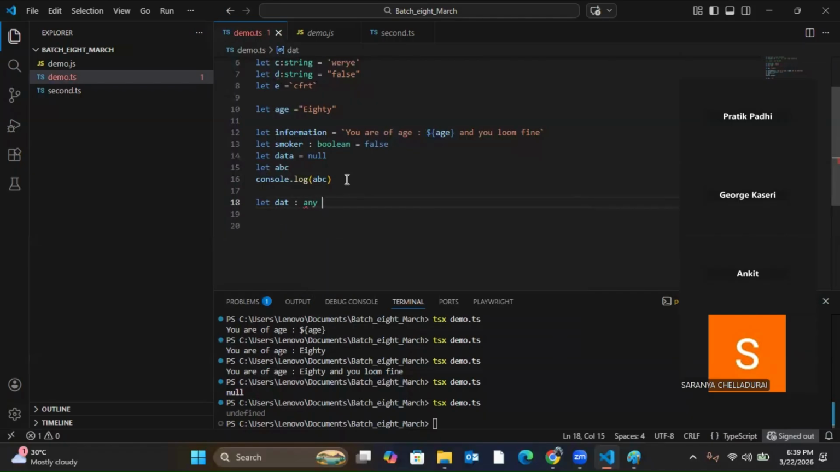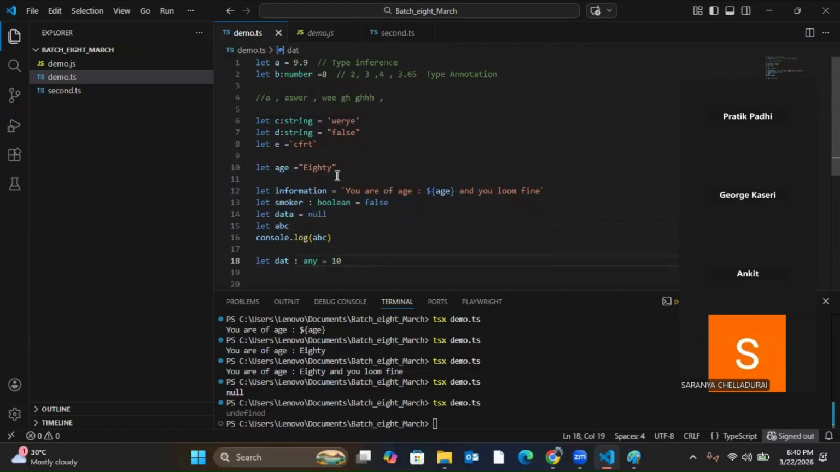And always remember, for any you have to declare it. Why, I'll also tell you. Now see, I told data is any and assigned it the value 10. When I tell any, it assumes that this particular variable can store a string, it can also store a number, it can also store a boolean. It can store any data type. Understood or not?